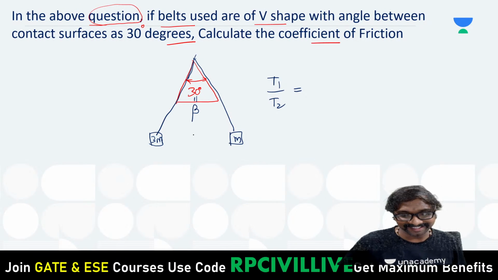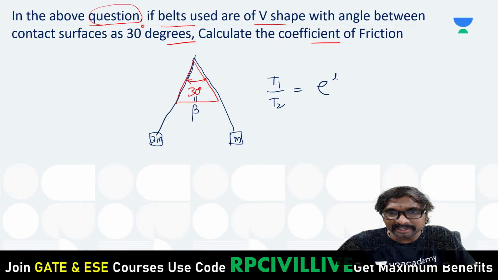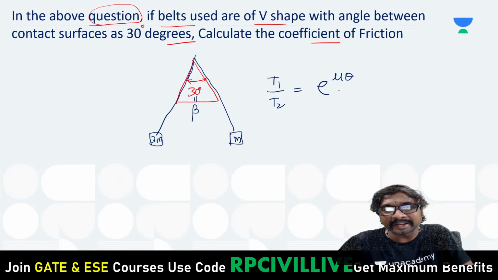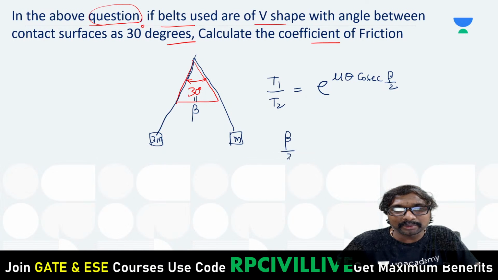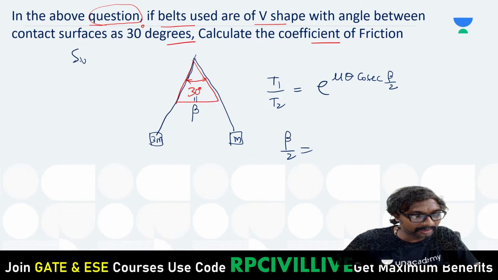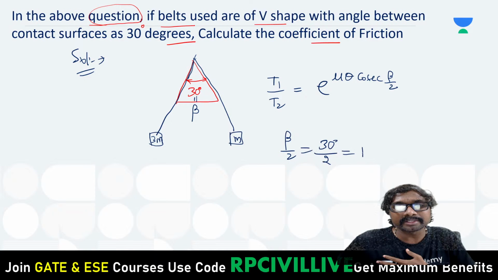Don't know? Okay, I'll write that. Don't worry. T1 by T2 is equal to e power mu theta into cosecant beta by 2. What is that beta by 2? No need of Lami's rule. Beta by 2 will be equal to this 30 degrees divided by 2, which is 15 degrees.